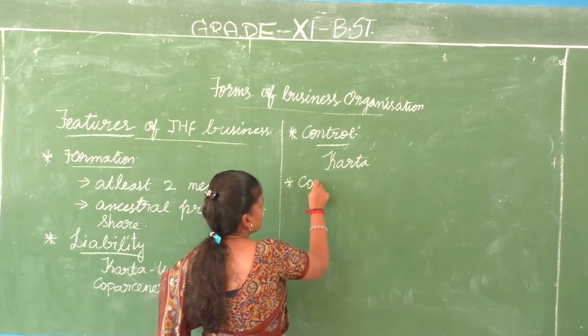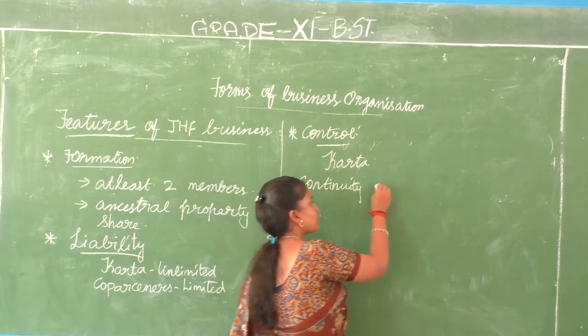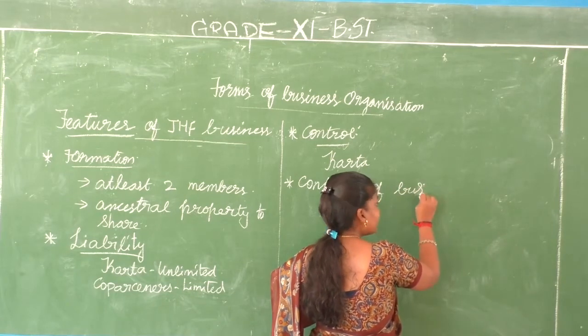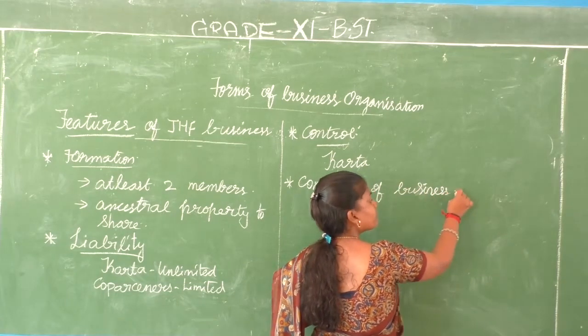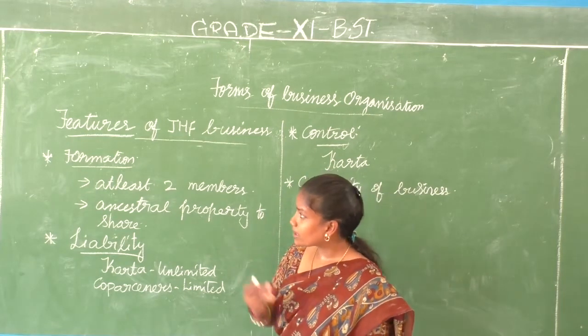The next point is continuity of business. You have to relate each and every point with the previous form of business organization. We have already discussed sole proprietorship.